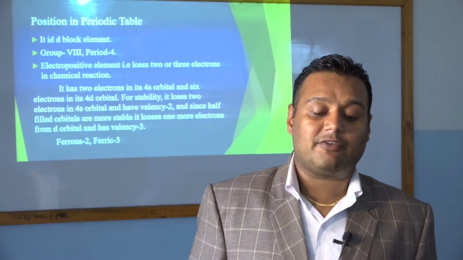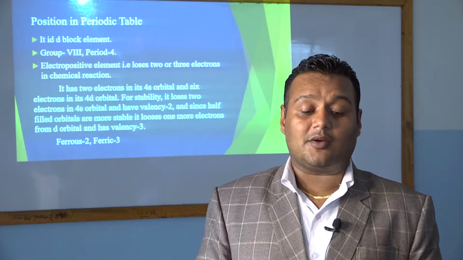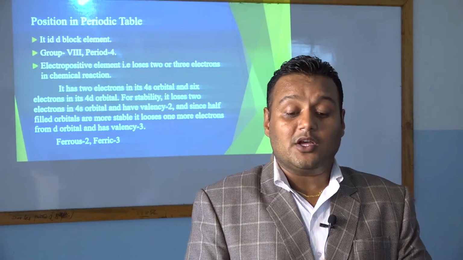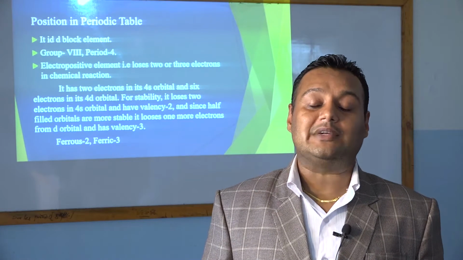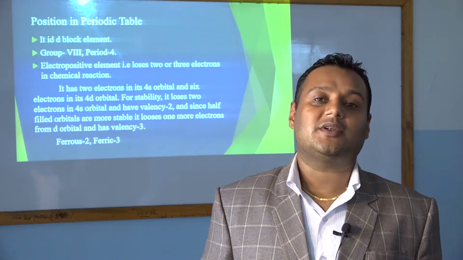And since half filled orbitals are more stable, and there is another concept for stability also, if the orbitals are half filled, it is really more stable. So it loses 1 more electron from the d orbital, and it will have a valency 3. So there are 2 different cases.